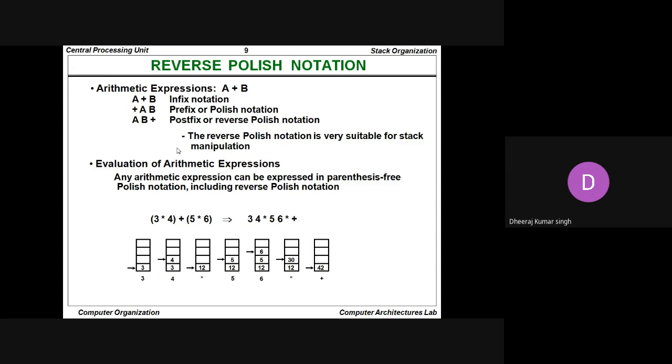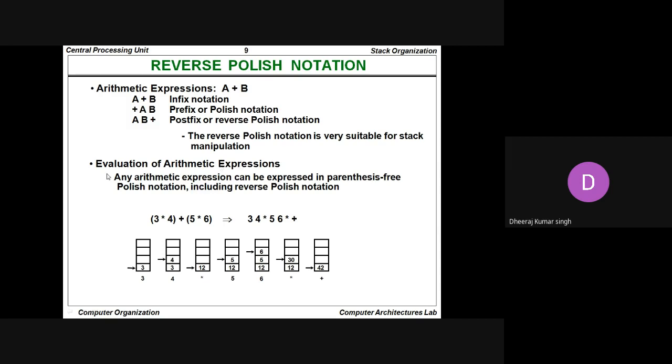So for stack organization, the most suitable expression is postfix notation, that is, the reverse Polish notation.